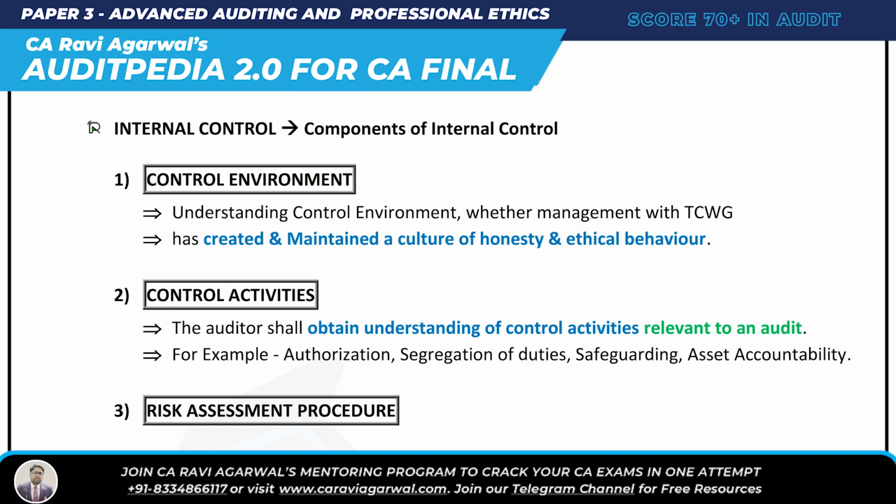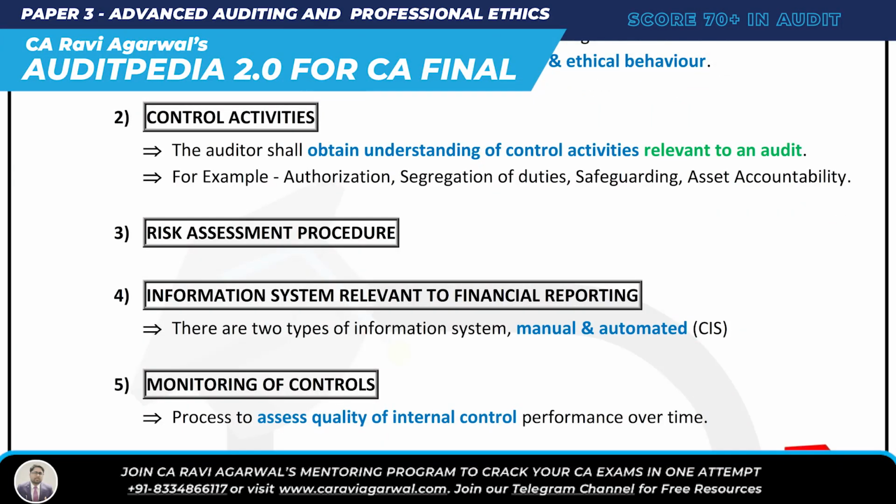Aim. A is risk assessment procedure. Next is information system relevant to financial reporting. You have to see whether it's automatic or manual, and lastly you have to monitor the control. Okay, CA का aim, component of internal control. C is control environment, A is control activities, M is risk assessment procedure, and I is information system relevant to financial reporting, and M is monitoring of control.